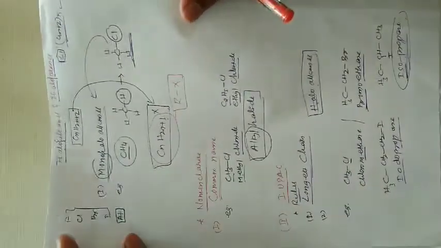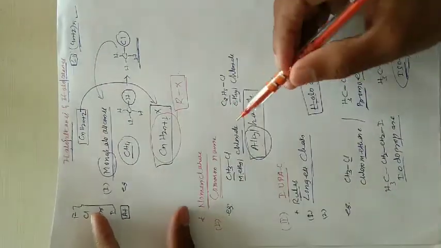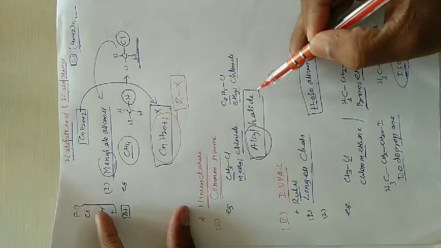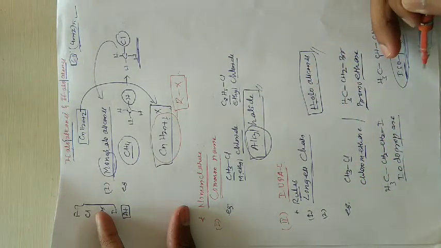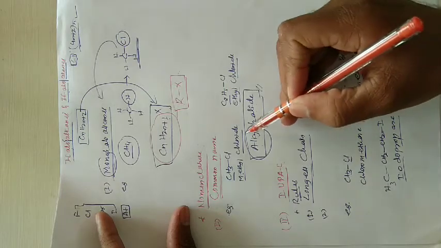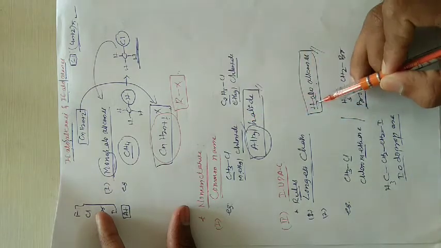Hello friends, good morning. Today we are going to discuss the continuation of the last class, that is IUPAC nomenclature of haloalkanes. I will give you brief notes about haloalkane IUPAC nomenclature. You know well that the common name indicates alkyl halide, and the IUPAC nomenclature indicates haloalkanes. Important: in the common name, alkyl comes first; in the IUPAC name, halo comes first. Today I want to discuss the continuing part.